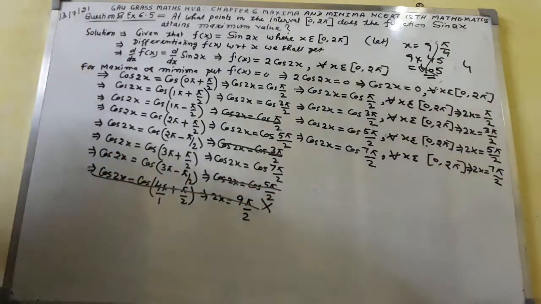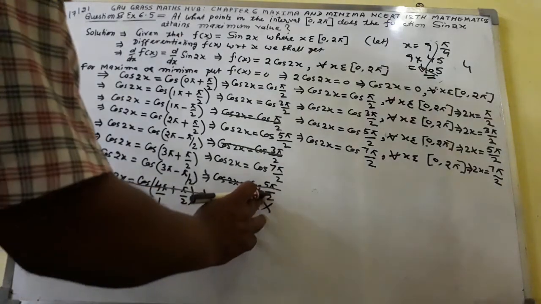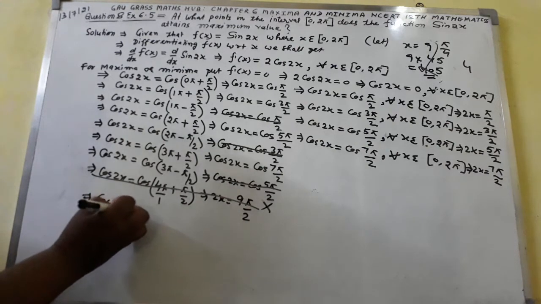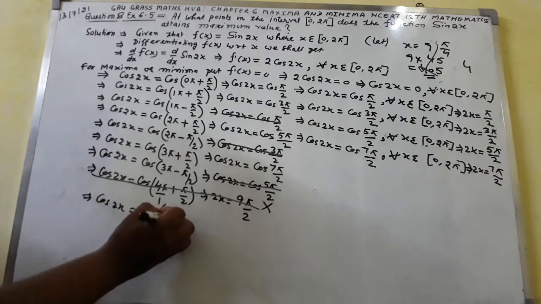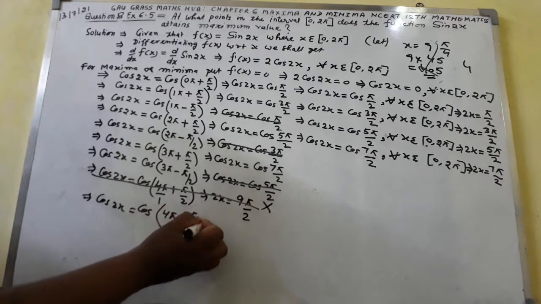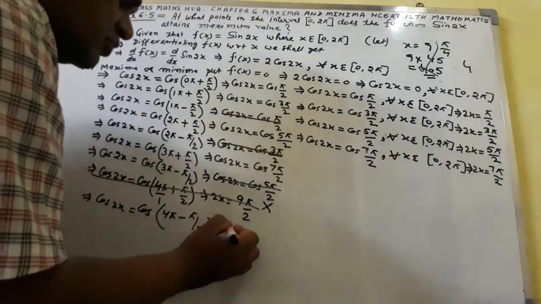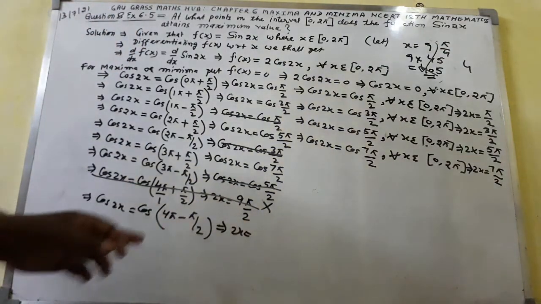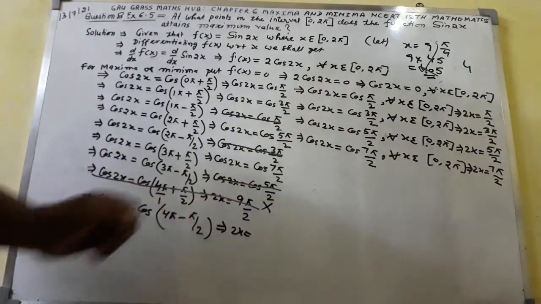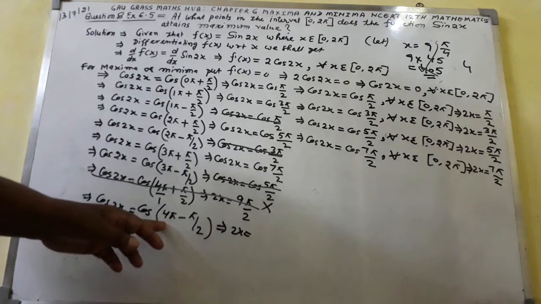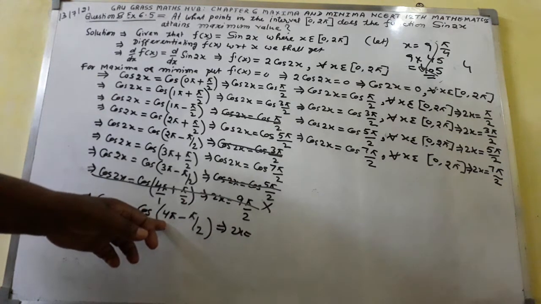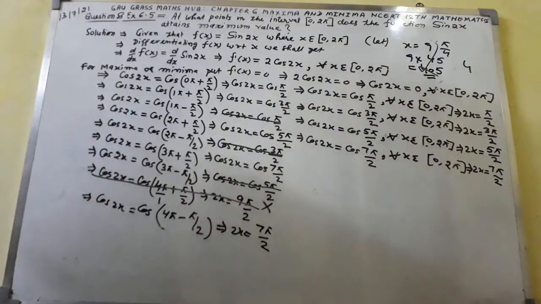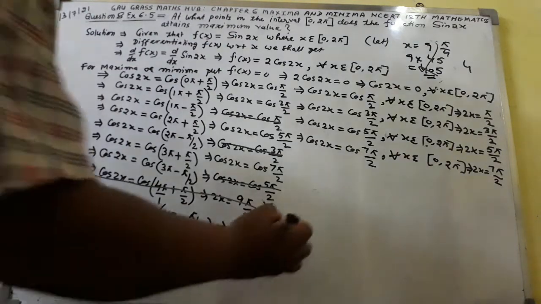Cross this one. Again if we write here minus, so what is the result? If we write cos 2x equal to cos of 4 pi minus pi by 2, what will happen here? You will get 2x equal to 4 twos are 8, 8 pi minus pi comes out to be 7 pi, so 7 pi by 2.